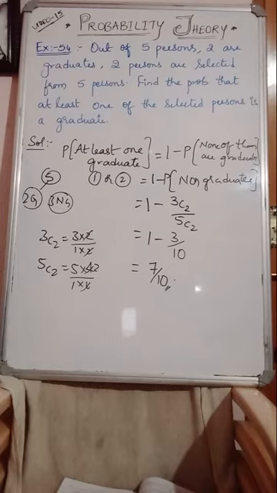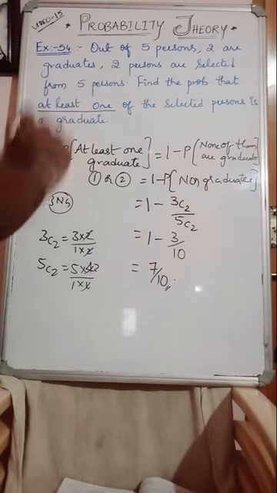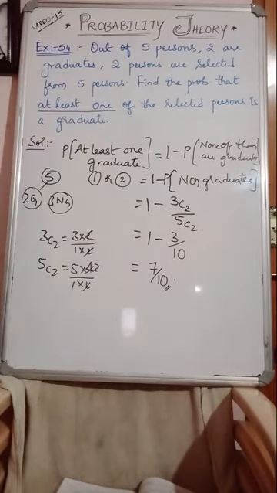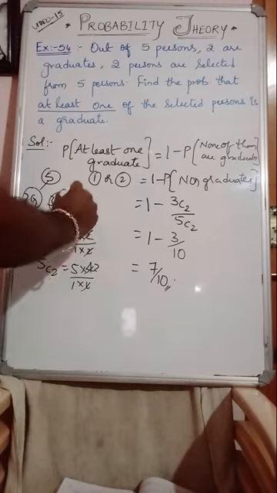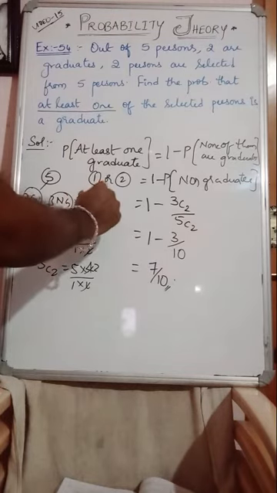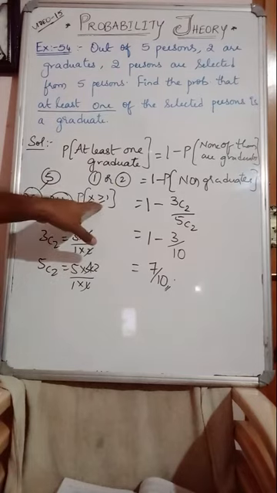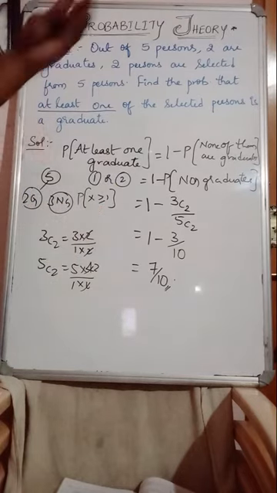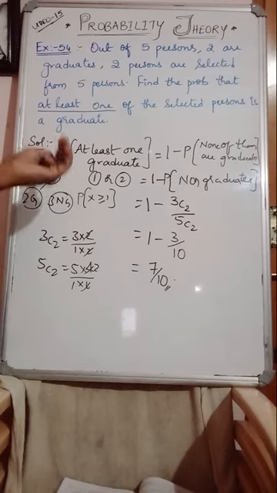Guys, are you clear? This is the question now. You understand? So very simple question. Try to understand the question here. At least one of the selected persons is a graduate. At least one means probability of x greater than or equal to 1. This can be taken as 1 plus 2 both, or 1 minus of none also can be taken, isn't it?